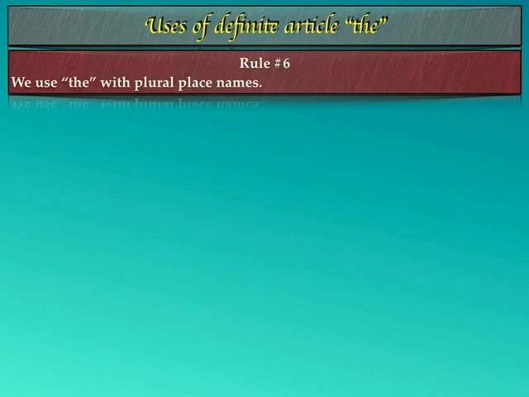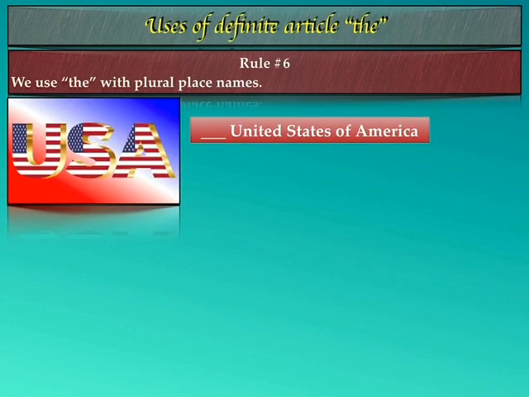Now let's see some other uses of definite article the. This would be rule number 6, and that says that we use the with the plural place names. Let's see the example. For example, United States of America. Over here, United States, the states is plural form, and so although it is one country, but still it is in the plural form, and so we have to use the article the along with it. So it would be the United States of America.